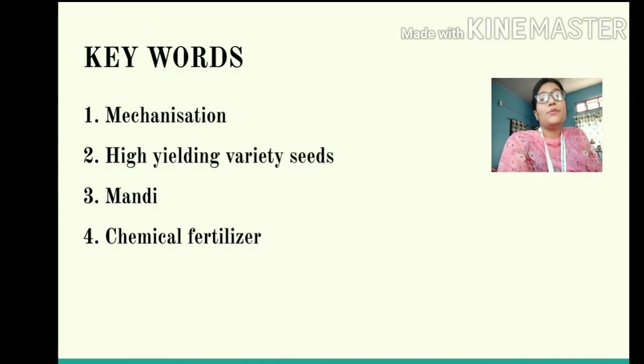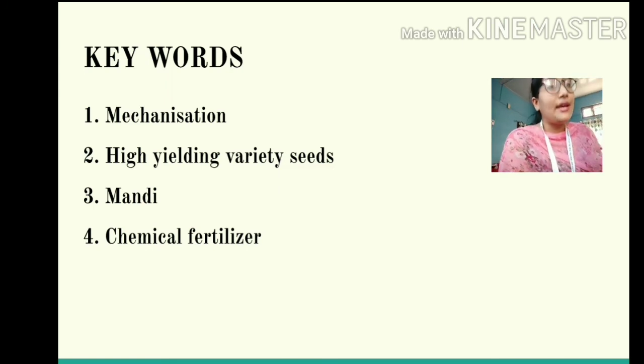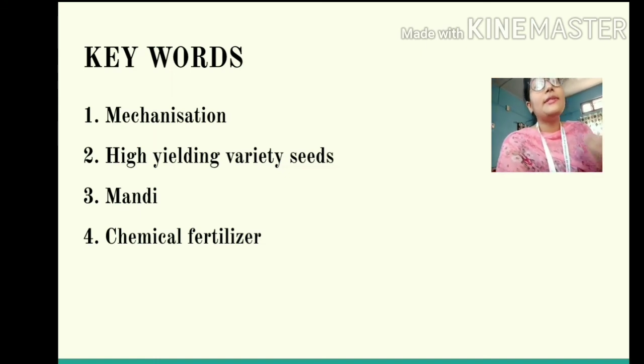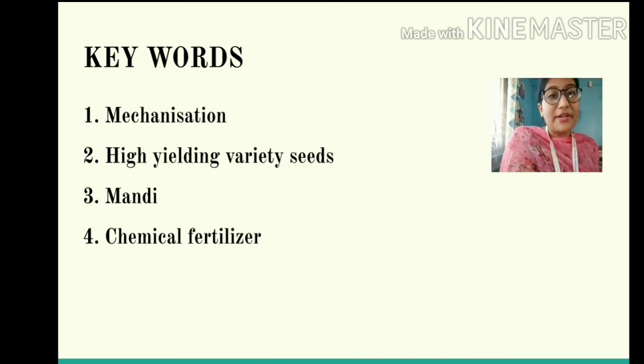So students, today we have come to know about some key words. The first word that we have come to know is mechanization. Mechanization means use of modern technology and use of machines in agriculture. It can be tractors, threshers, harvesters, seed drills, levelers, etc. Then HYV seeds, the high yielding variety of seeds. Mandi, the bazaar, chemical fertilizers, right?